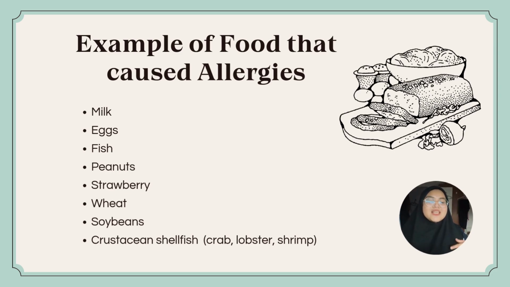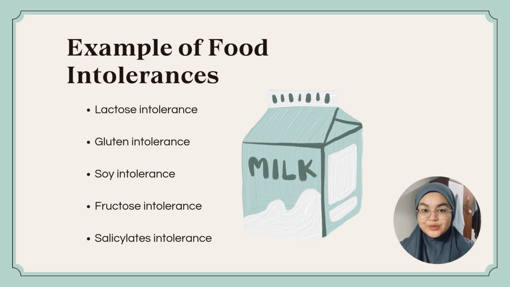So next is example of food that cause allergies. There is milk, eggs, fish, peanuts, strawberry, wheat, soybean, and crustacean shellfish, which is crab, lobster, and shrimp. So there is some individual that is allergic to this kind of food and give an impact to their body or digestive system. So next is example of food intolerance.